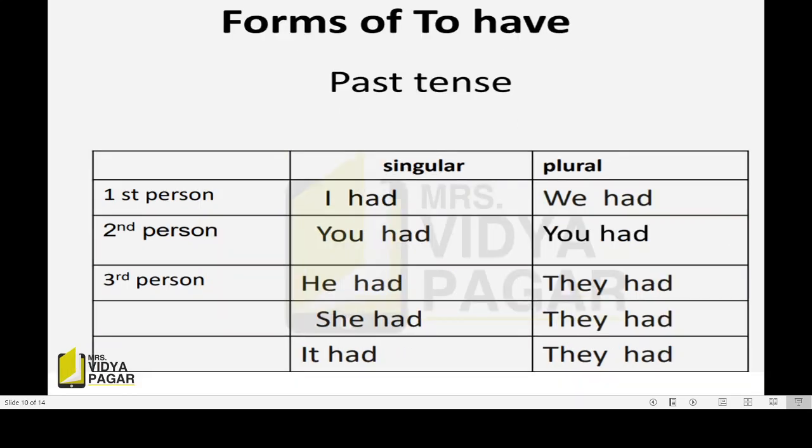Now we are going to see the forms of to be in the past tense. First person singular, I had, its plural is we had. Second person singular, you had, its plural is you had. Third person singular, he had, she had, it had, and its plural is they had. Means in the past tense we are going to use had everywhere. See, I had, we had, you had, he had, she had, it had, they had.